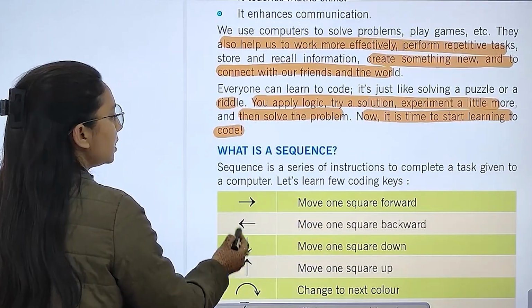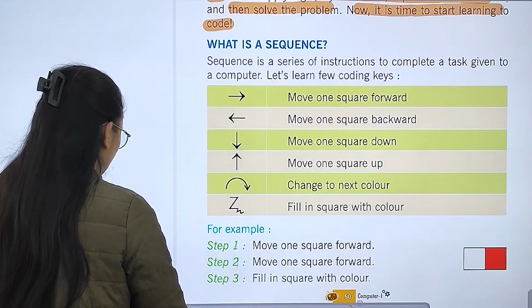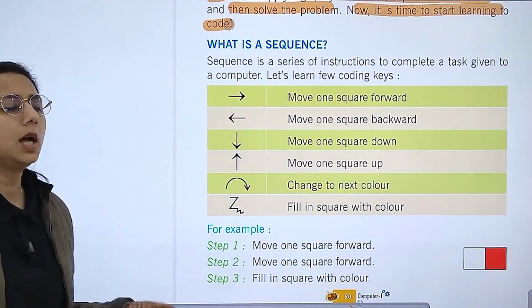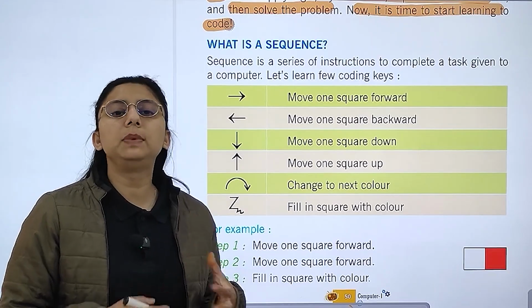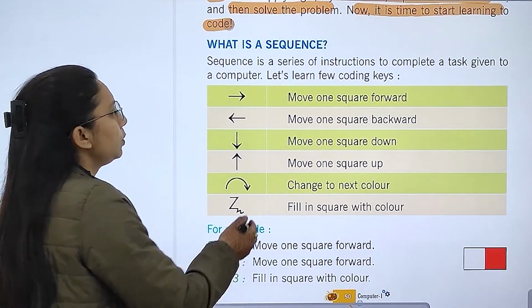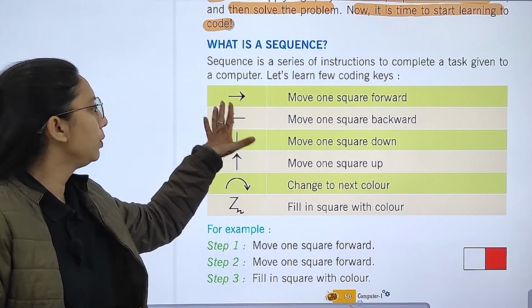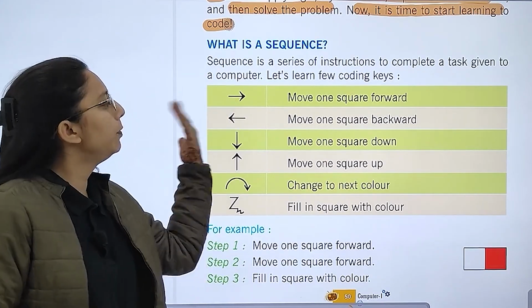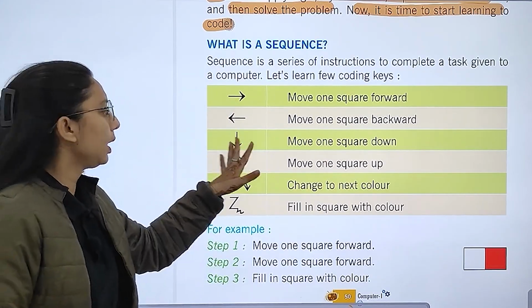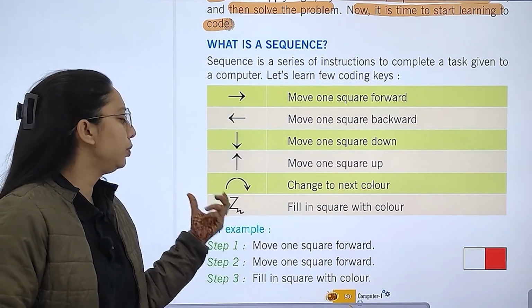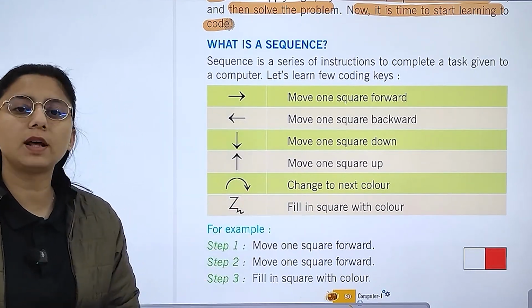Now what is a sequence? Let's study the sequence. A sequence is a series of instructions to complete a task. Whatever task is given to a computer, like moving the cursor: when you have to move the cursor forward, you click on this side. Move one square backward, move one square down, move one square up, change to the next color, and fill the square with color.